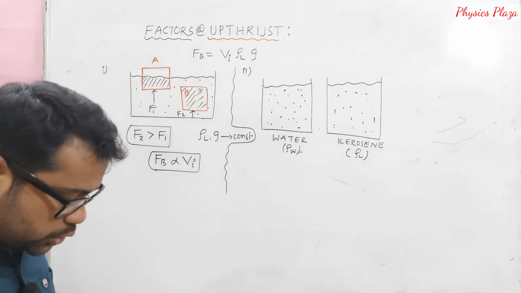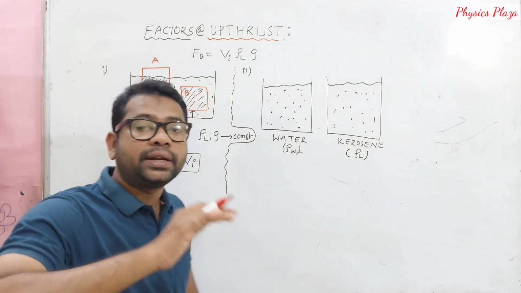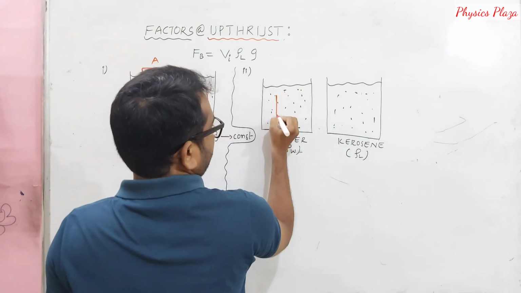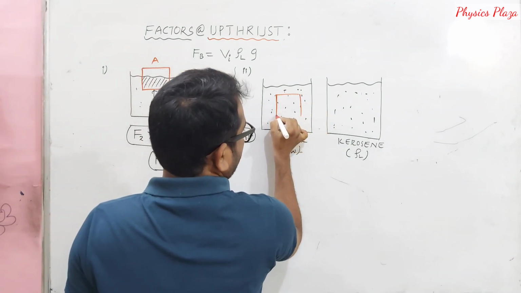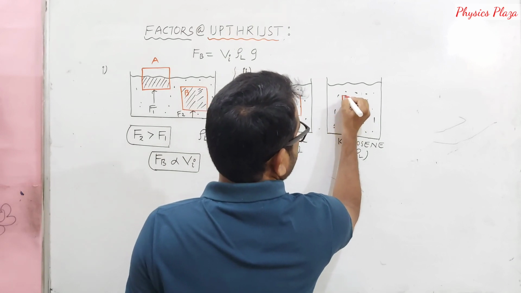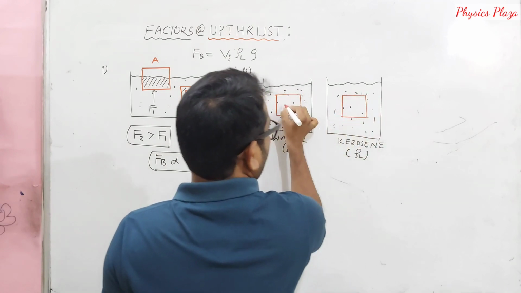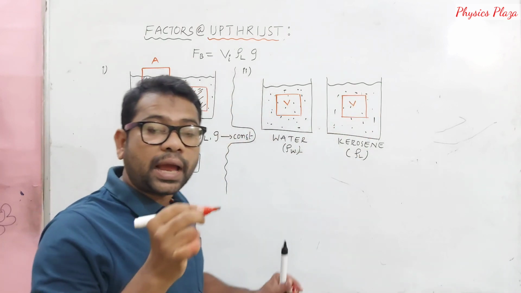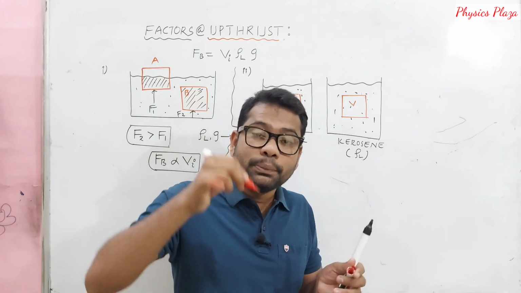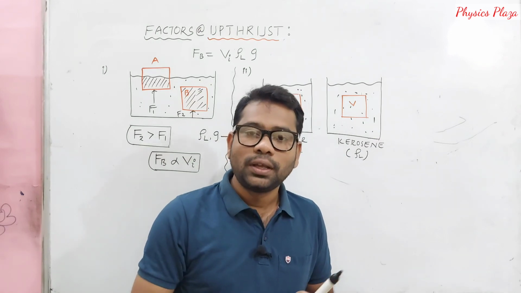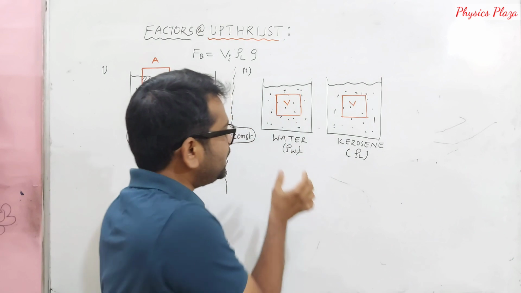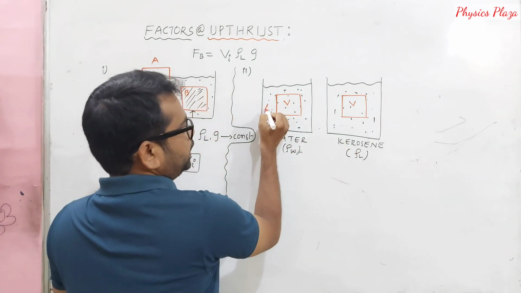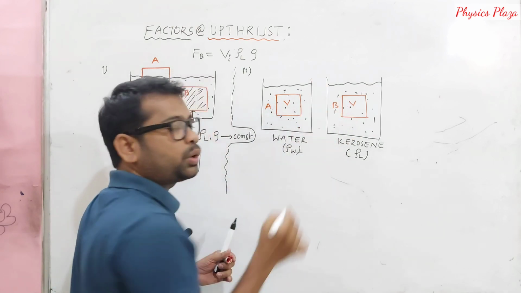Now children, in these two different liquids, let us take two identical bodies submerged completely, both with volume V. So the volume of the immersed body is the same in the case of water and in the case of kerosene. It's very clear. Let us say it's body A and body B.